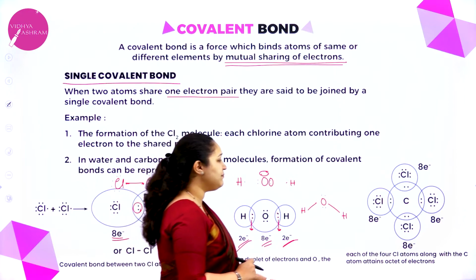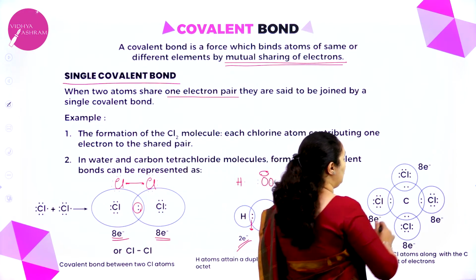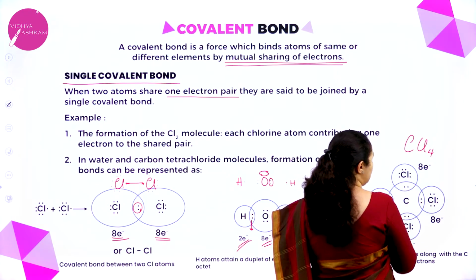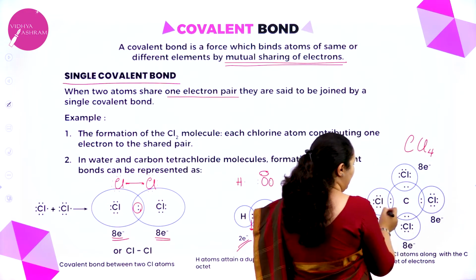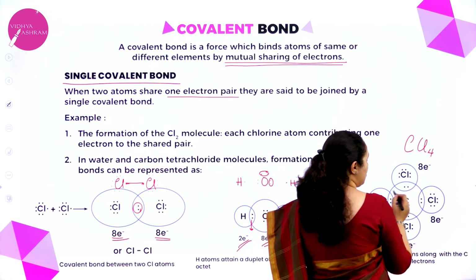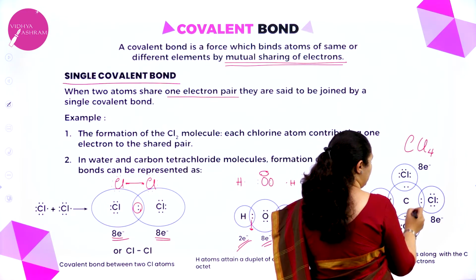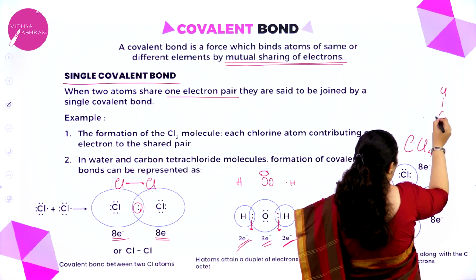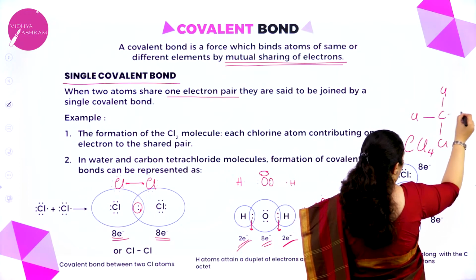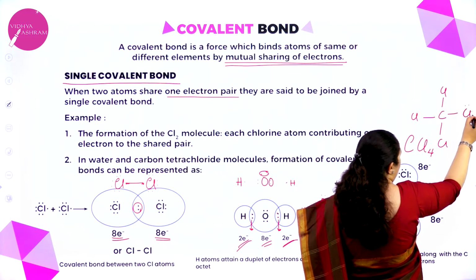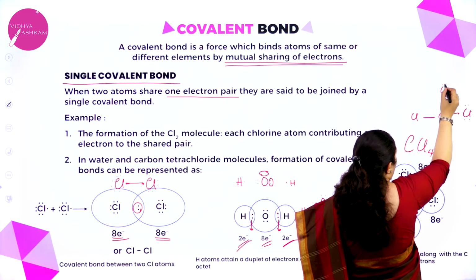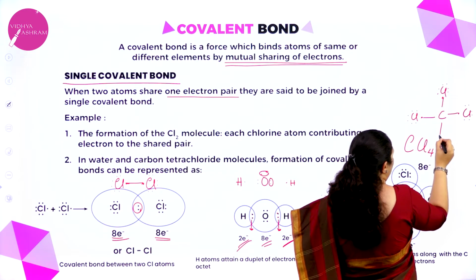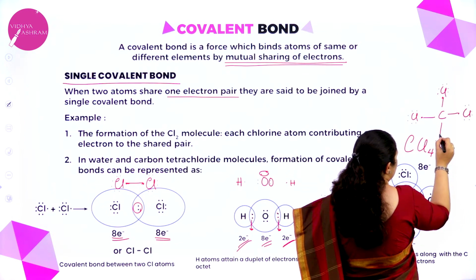Okay. Similarly, we have carbon tetrachloride here, carbon with Cl4. Chlorine has got 7 electrons, all the chlorine atoms 7 electrons and carbon has got 4 valence electrons. So, 1 each from carbon. The bond will be like this: carbon, chlorine, chlorine, chlorine and chlorine. So, you have 1, 2, 3, 4, 5, 6, 7, 1, 2, 3, 4, 5, 6, 7, 1, 2, 3, 4, 5, 6, 7 and 1, 2, 3, 4, 5, 6, 7.